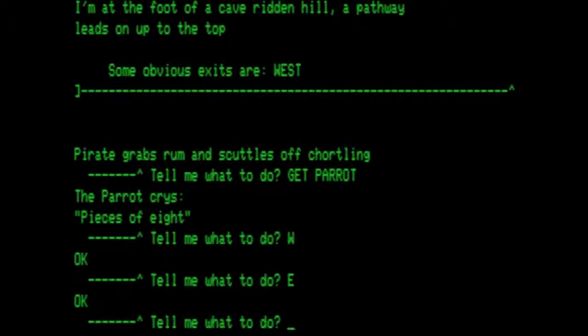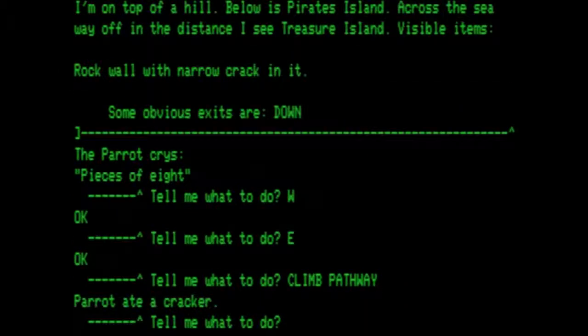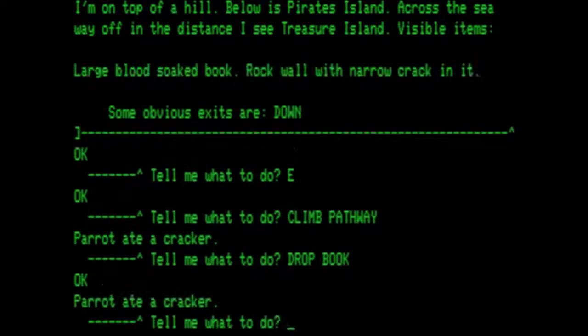And we're at the foot of a cave-ridden hill. A pathway leads up to the top. Some obvious exits are west. So we are going to climb the pathway. I'm at the top of a hill. Below is Pirate's Island. Across the sea, way off in the distance, I see Treasure Island. Visible items: rock with a narrow crack in it. Some obvious exits are down. So let's drop the book. Parrot ate a cracker. We're still in the same place, but we have dropped the book.